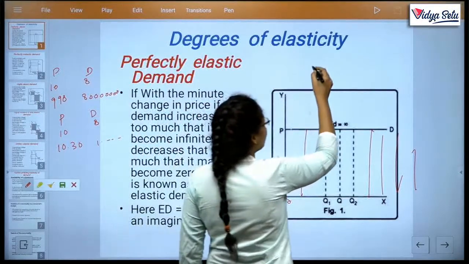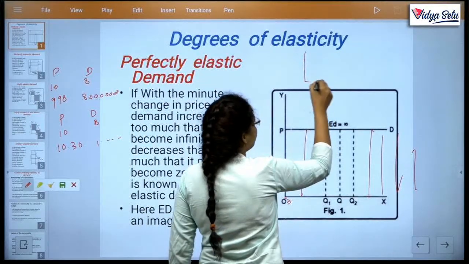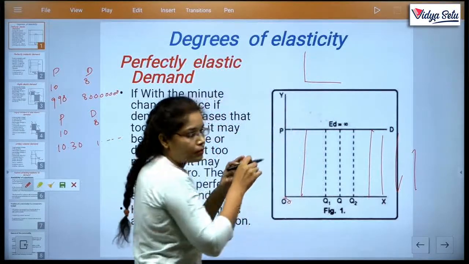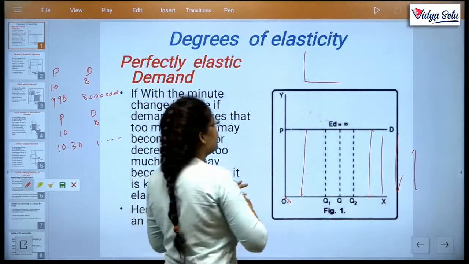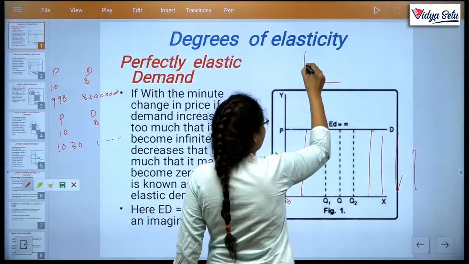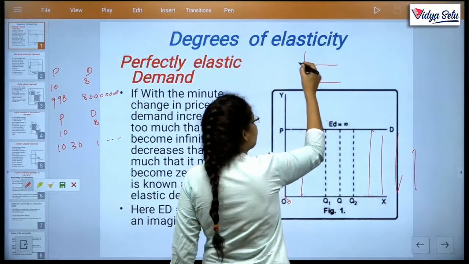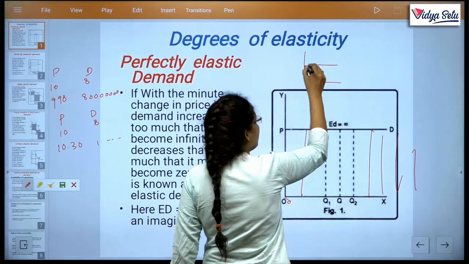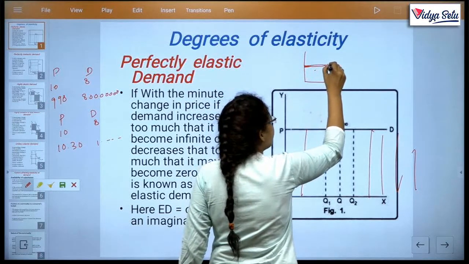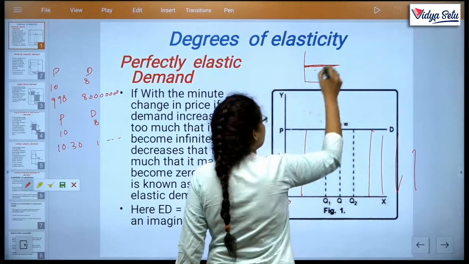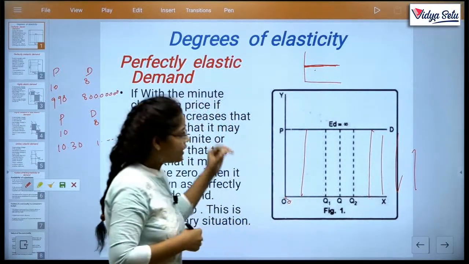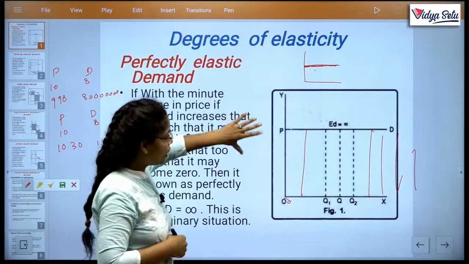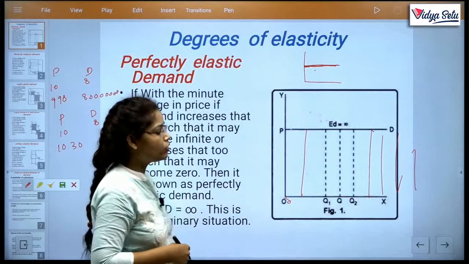Because on graph paper, which is divided into small lines, there is only a slight change in price, so we can draw a line. So there is either a slight change or no change. We can say there is a change or no change.